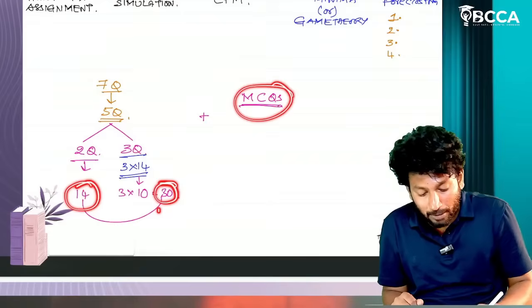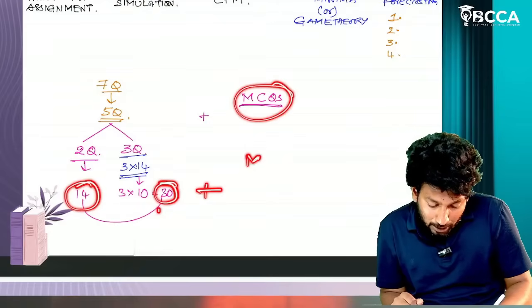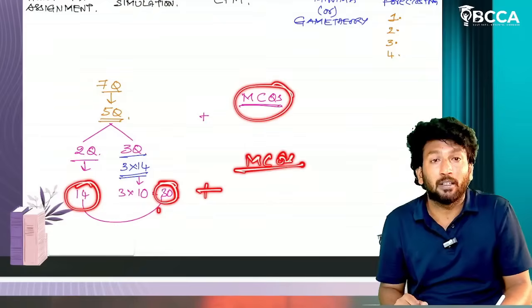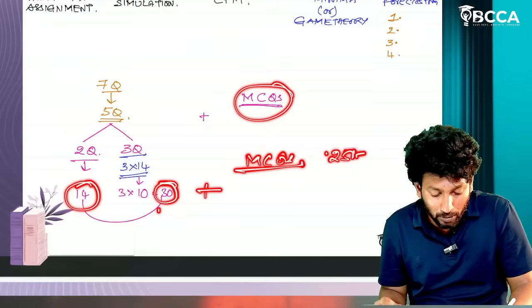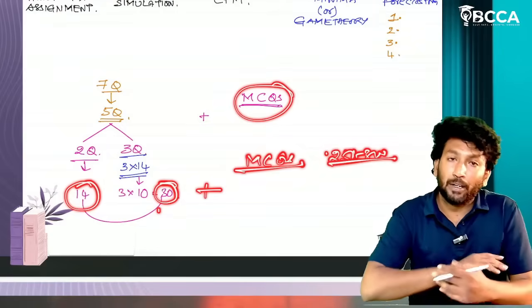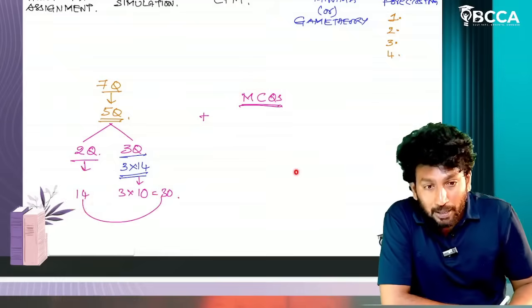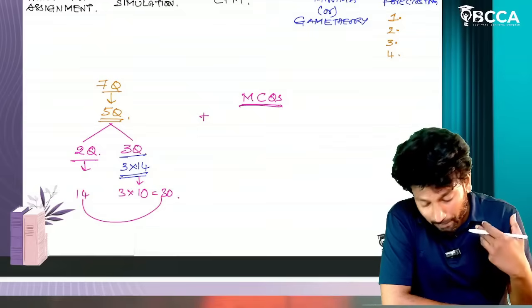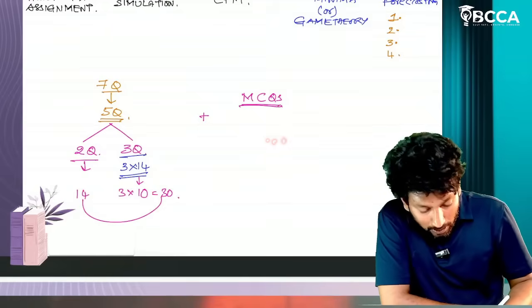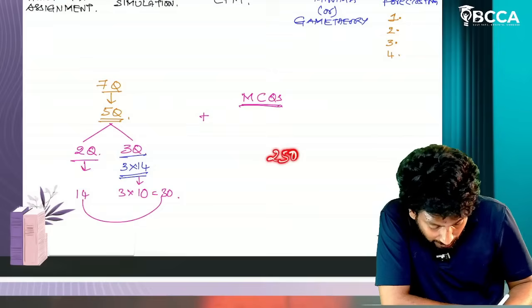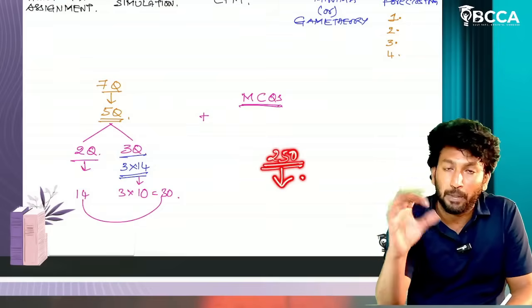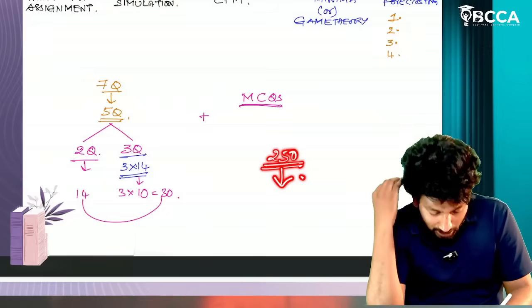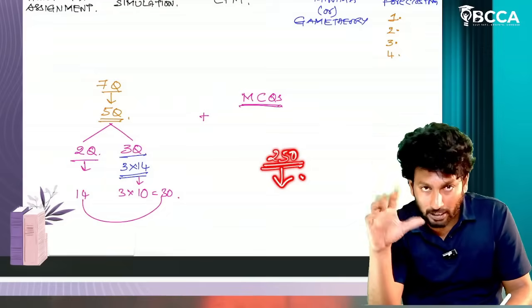Anyway, we have MCQs now. I will be giving you the MCQ sheet as well. I have compiled bullet MCQs, nearly 250 to 300 MCQs are there. Prepare those MCQs. I will share that MCQ material PDF in this video description itself.